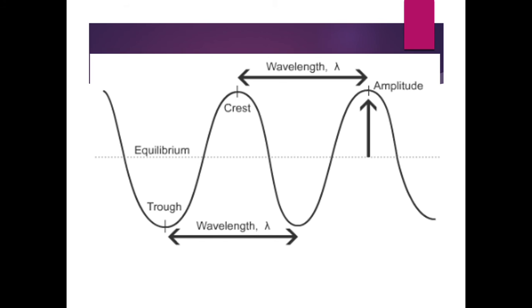Then we have the amplitude, and right here in the amplitude you can see that there is an arrow that goes from the equilibrium point or the equilibrium line to the crest. So basically that distance that exists from the equilibrium point to the crest is called the amplitude. Then notice that if we are talking about the highest point of the wave, it's the crest. If we're talking about the lowest part of the wave, we call it a trough. Okay.